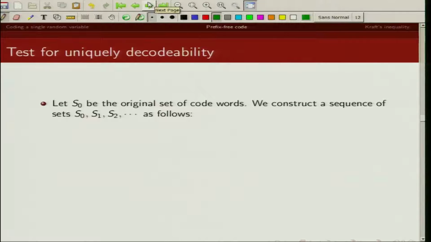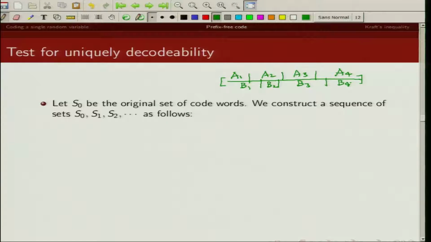Now let's just take an example. Let's say we have a set of code words, partitioned as A1, A2, A3, A4. And let's say I can have another partitioning of the same bits, call it B1, B2, B3, B4.